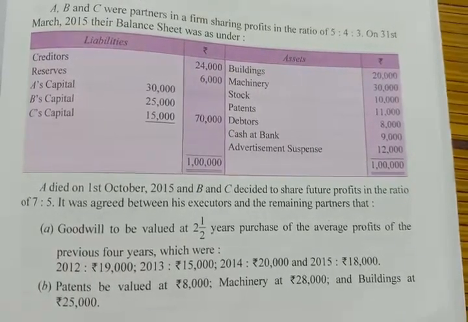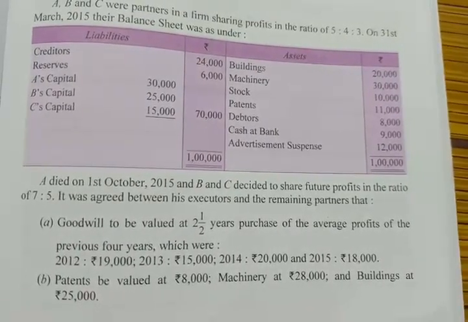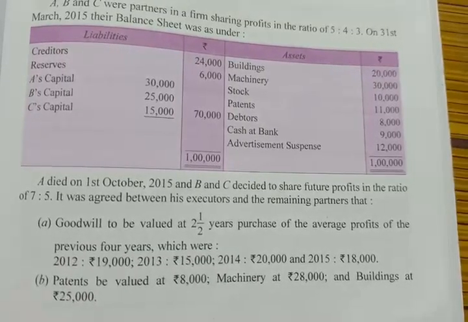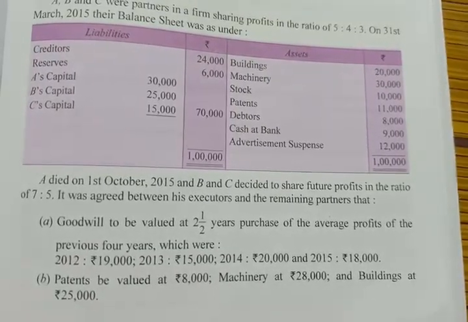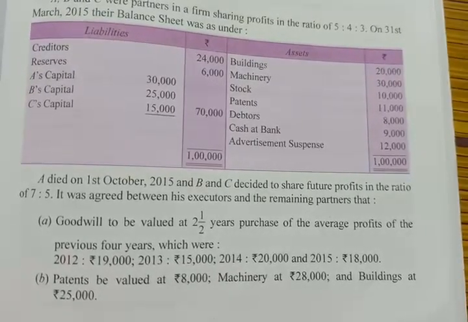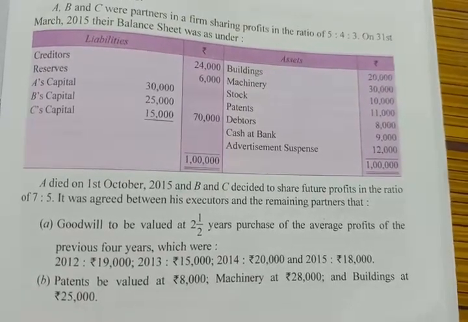Remaining terms and conditions were given. First, in the first adjustment, they told us to calculate the goodwill to be valued at 2.5 years purchase of average profit of last 4 years. In the second adjustment, they told us about revaluation of assets.